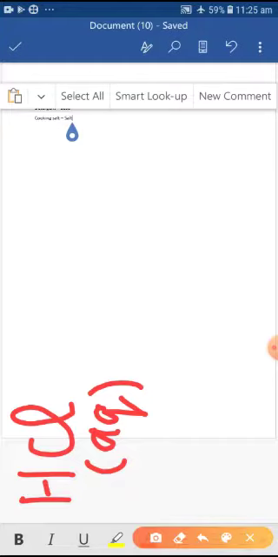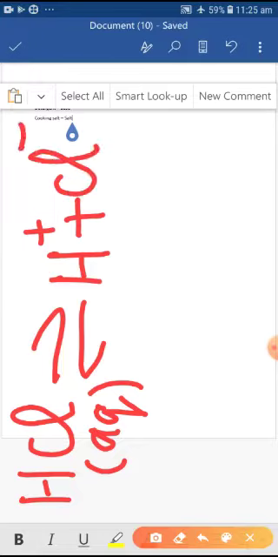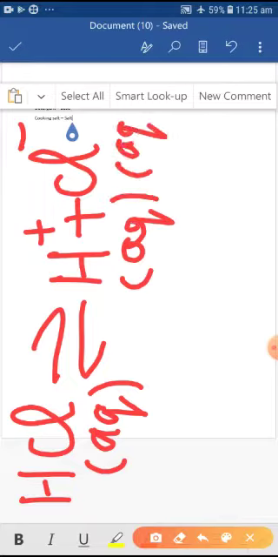When hydrogen chloride is dissolved in water, it gives H+ and Cl-. Aqueous means it is dissolved in water.